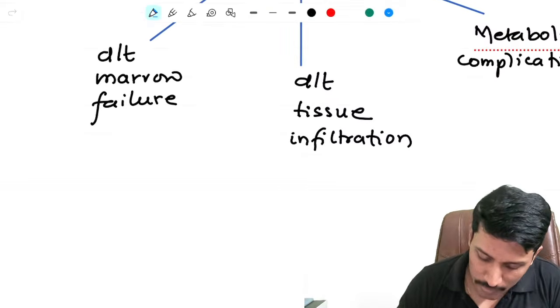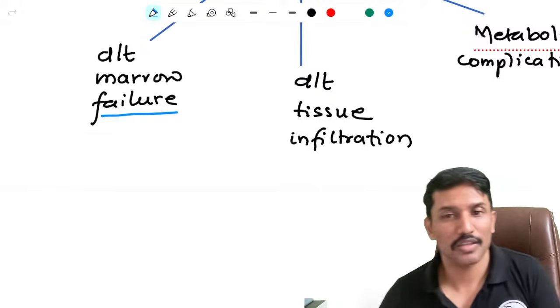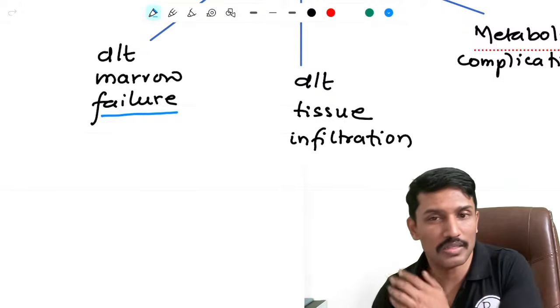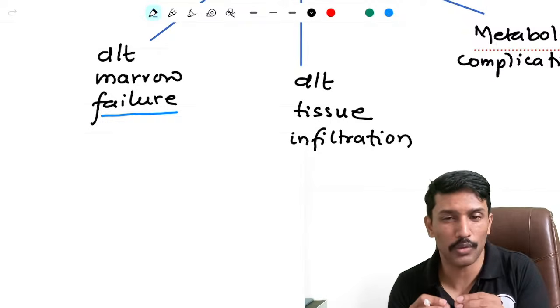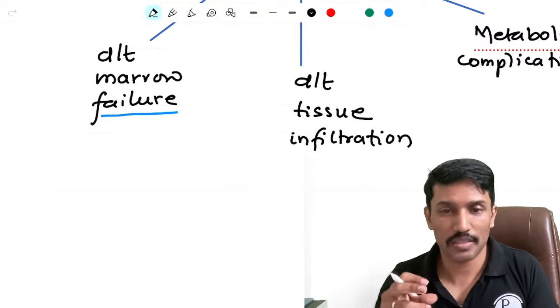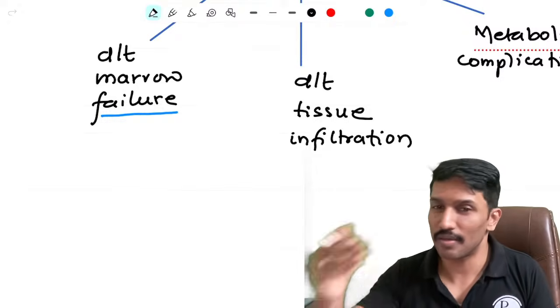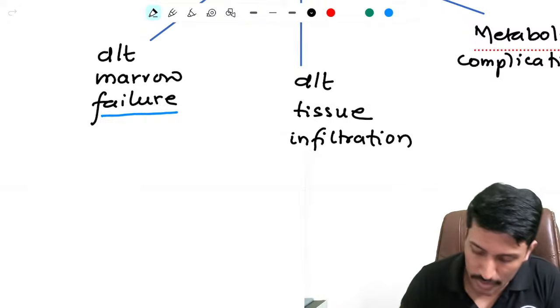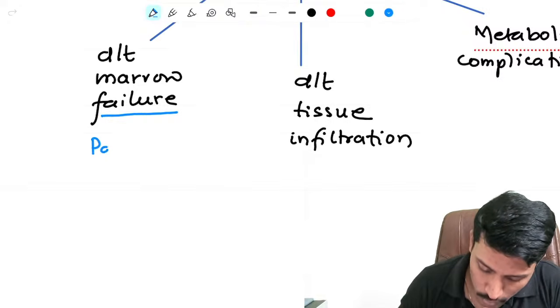If all these premature myeloid cells start accumulating in the marrow, the mature cells, we are not maturing them, so the number of mature cells starts coming down. And because of the marrow infiltration, even the space available for other marrow cells to proliferate is all compromised, because all of that is being taken by these cancerous cells. So because of that, you end up with pancytopenia.